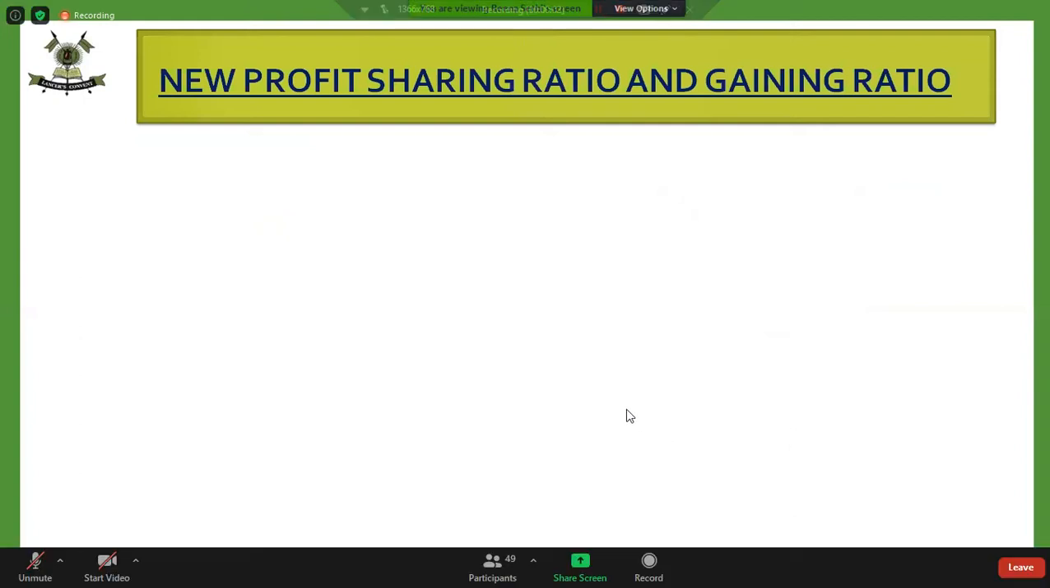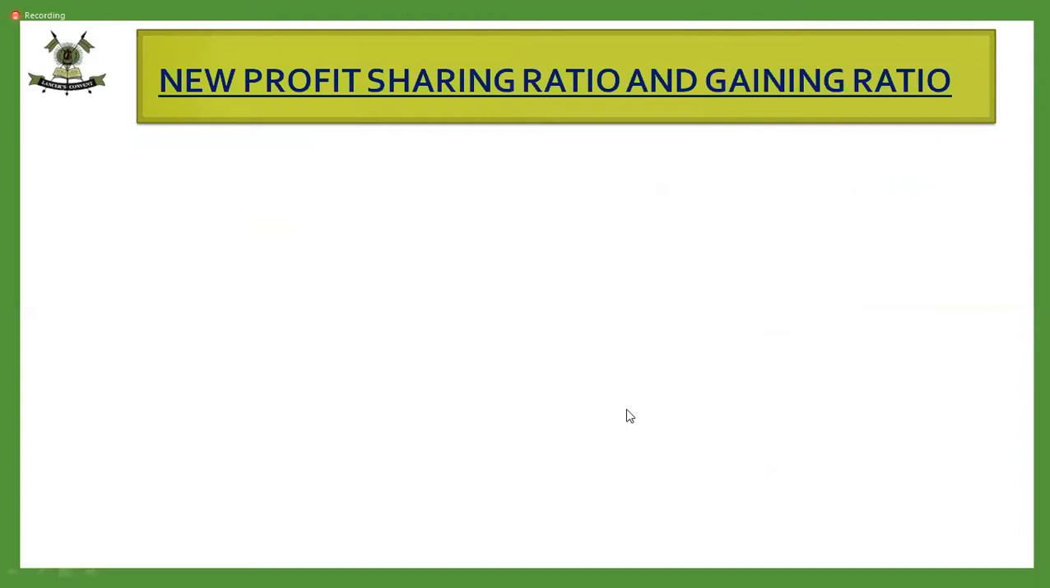Children, we learned calculation of new profit sharing ratio and gaining ratio yesterday in case of retirement. Calculation of new profit sharing ratio and gaining ratio is different in all the chapters. Whether it is change in PSR, admission, or retirement, calculation is different. So we have to learn how to calculate the new profit sharing ratio and gaining ratio. In case of retirement, it's gaining ratio.